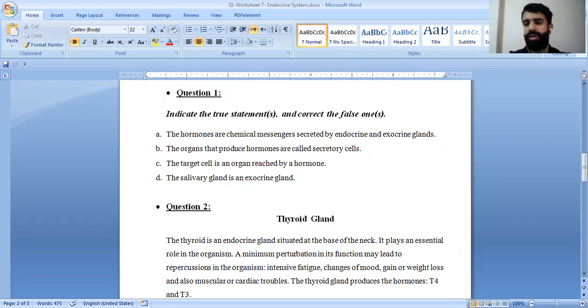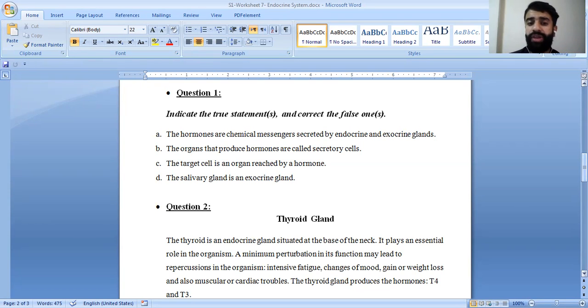Here I'm going to check, let's say, Ahmad Audi. The first question, indicate the true statement or statements, Ahmad, and correct the false one or ones. If it's true, simply you have to say true. Or if it's false, you have to say false and you have to give the answer in complete answer correction. First one, we are seated together.